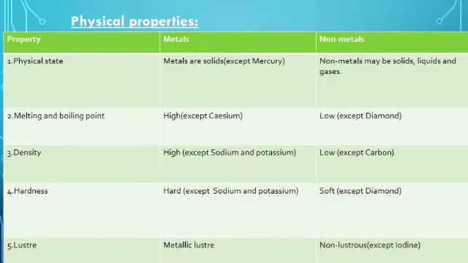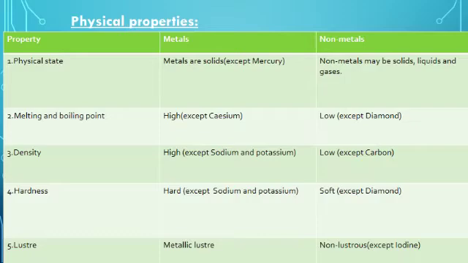We can break the non-metals because they are less hard. Again, there are some exceptions. Example, sodium and potassium are metals, but they are soft and can be easily cut with a knife or a blade. On the other hand, again diamond, a non-metal form of carbon, is the hardest substance.